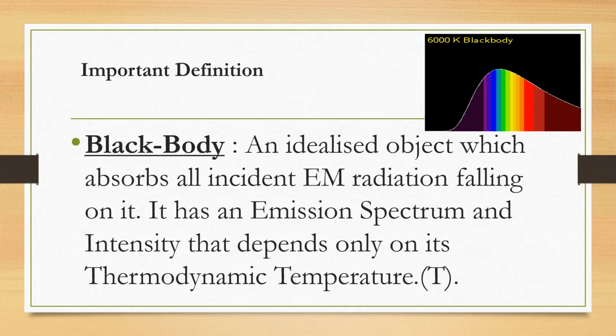It also has an emission spectrum, and remember, emission spectrum is something we learn in quantum mechanics. It also has an emission spectrum and intensity that depends only on the thermodynamic temperature. When we talk about the thermodynamic temperature, we are referring to the temperature on the Kelvin scale, which does not really depend on the property of the material. Okay? If you've done your topic on ideal gases, then you know what thermodynamic temperature is.